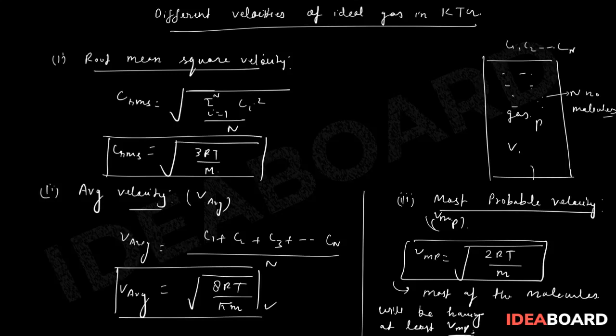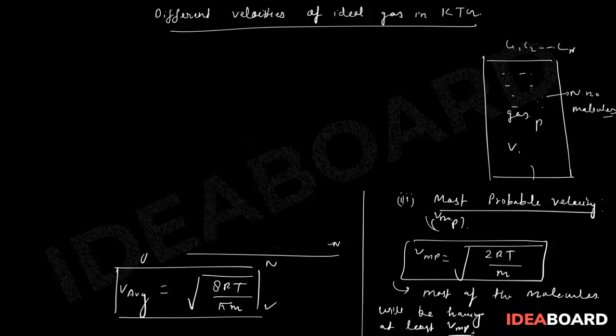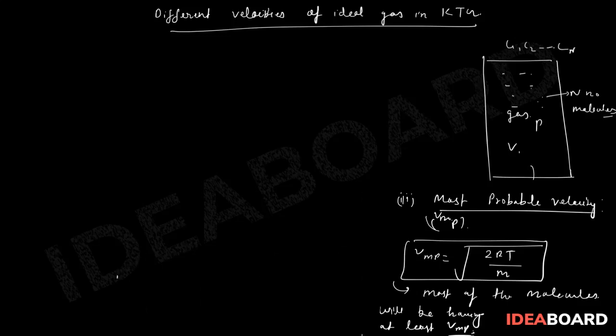Now a question can be asked in NEET: what is the ratio of all three velocities? This was a question which was asked earlier also. Ratio of CRMS, C average, CMP or VMP.